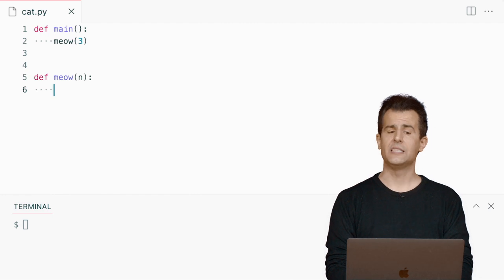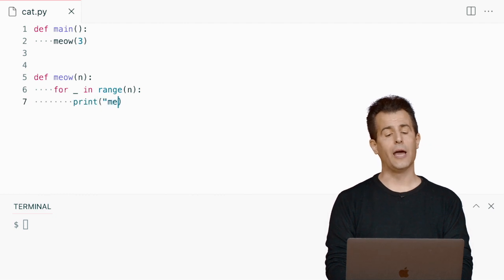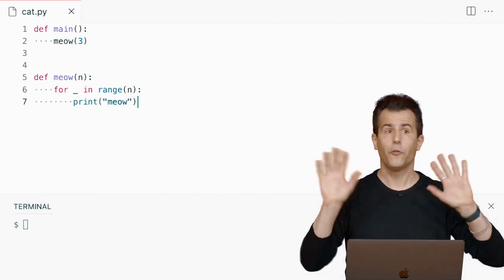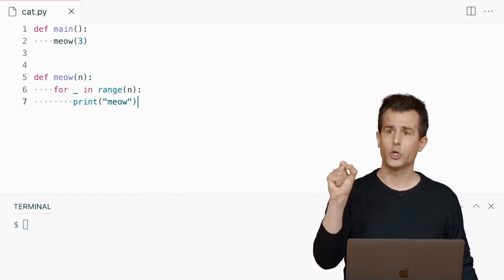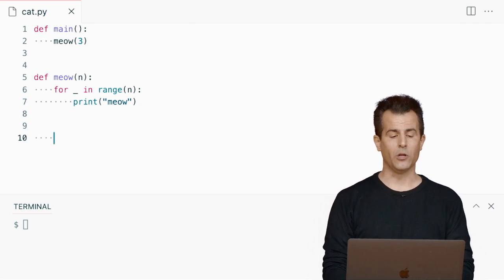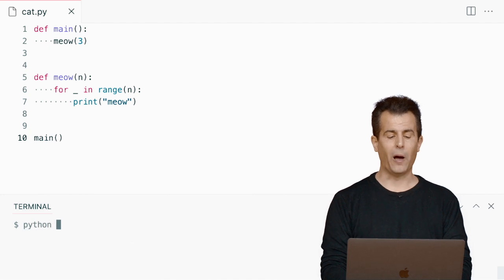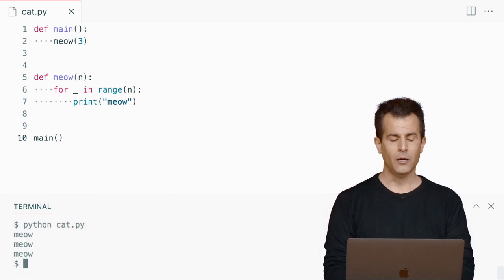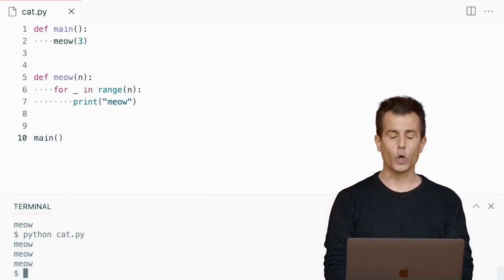And this part's pretty easy now. How do you meow n times? Well, for underscore in range of n, go ahead and just print meow. So same code as before, nothing new here. I'm just putting that logic inside of a meow function that's going to have this side effect of printing meow. And now, as before, let me go down here and make sure I call main. And if I now run this code, python of cat.py, meow, meow, meow. It's always going to do 3 because I've hard-coded the 3.